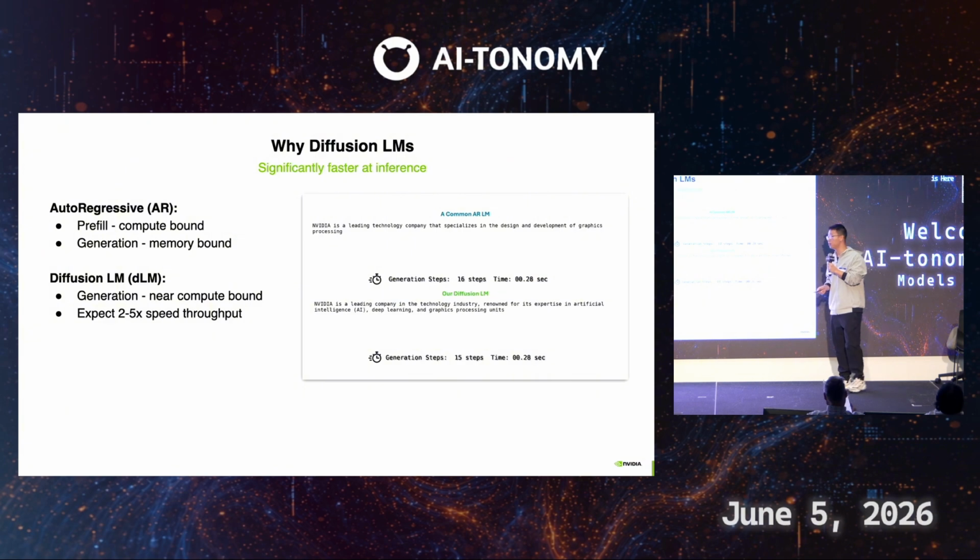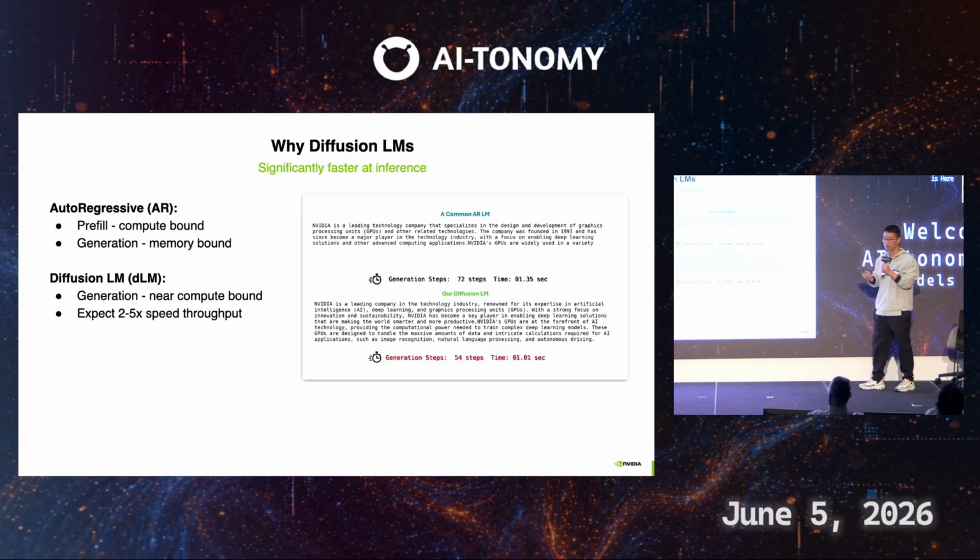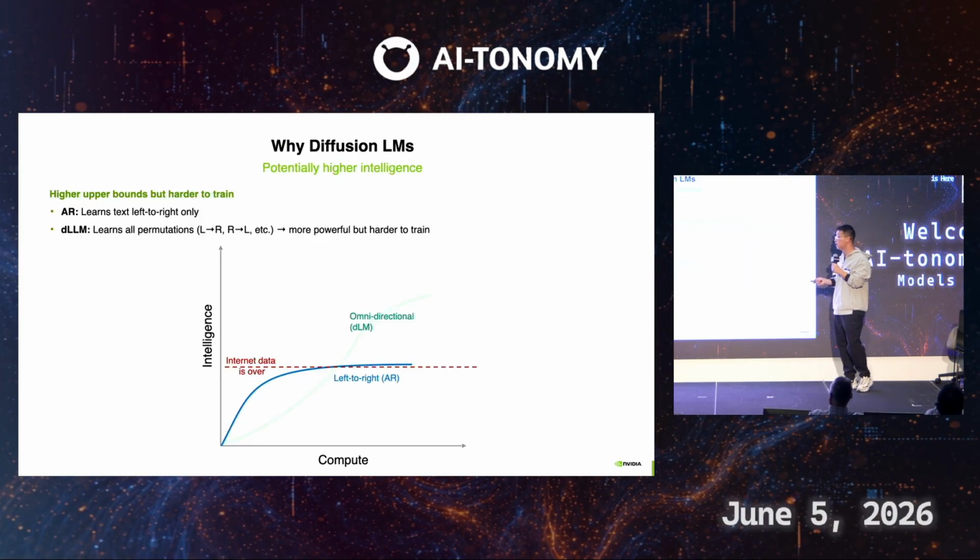First, why diffusion LMs? The first reason is efficiency. You can see AR models are memory-bound, but diffusion models, during generation, can be made near compute-bound, so that you can have much higher generation throughput. The second reason is potentially higher intelligence. We know the AR model only learns to model text from left to right. But diffusion LMs learn all permutations, left to right, right to left, and others, at the same time. So it's harder to train such models, but if you can train them, they can potentially have a higher upper bound.